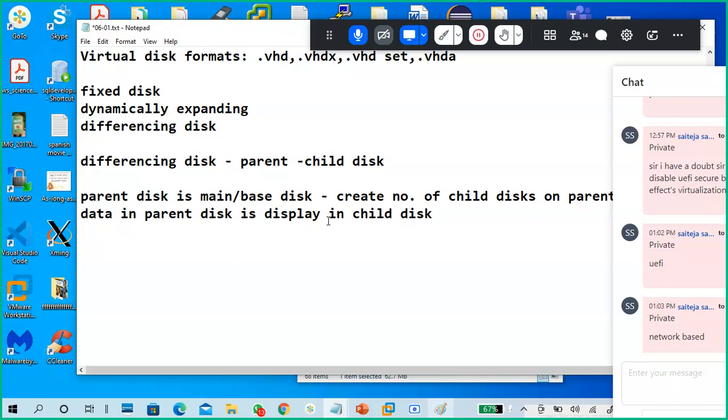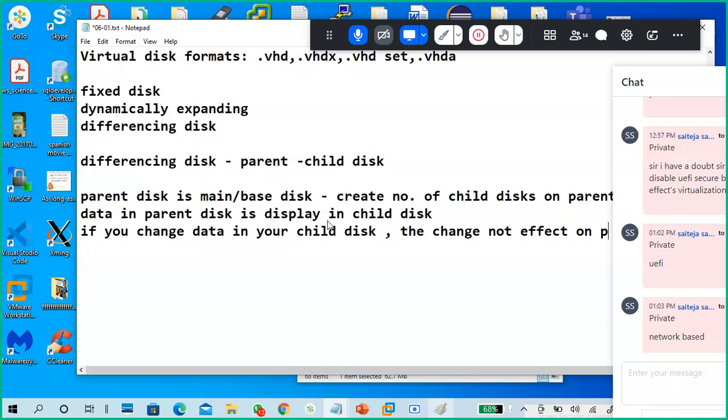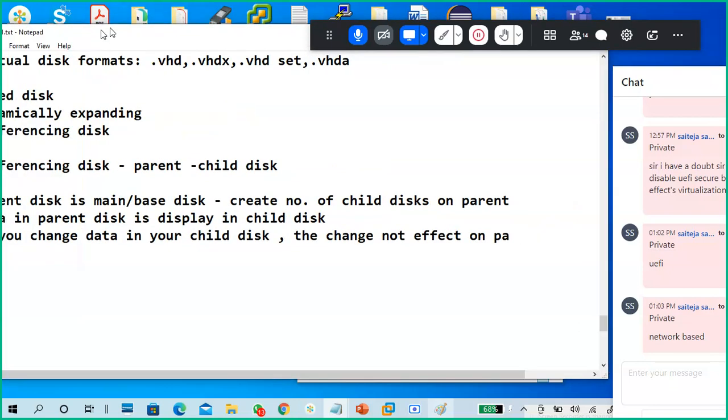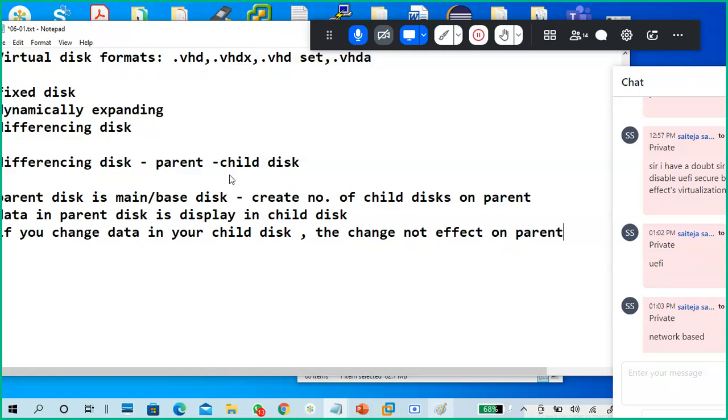If you change data in your child disk, the change does not affect the parent disk.